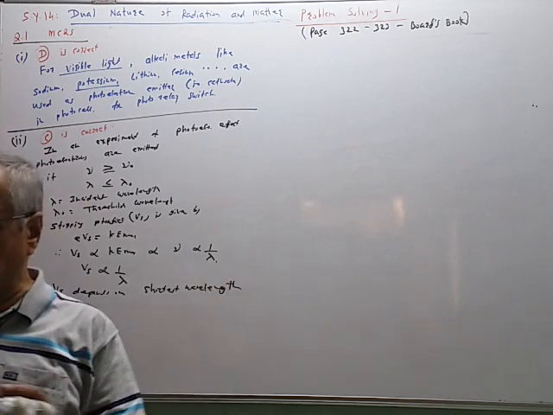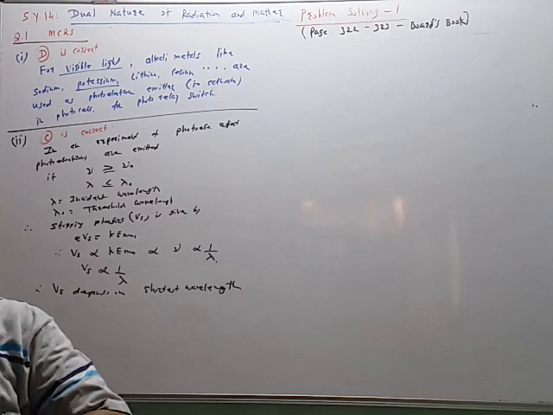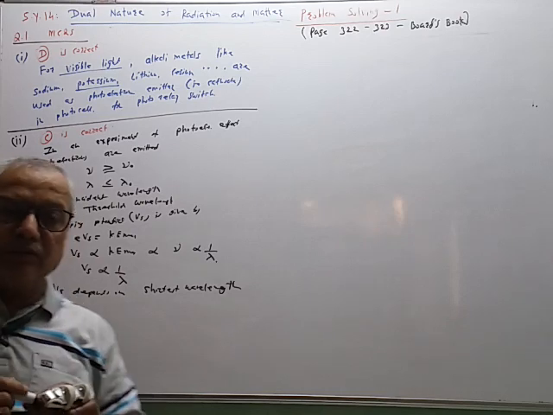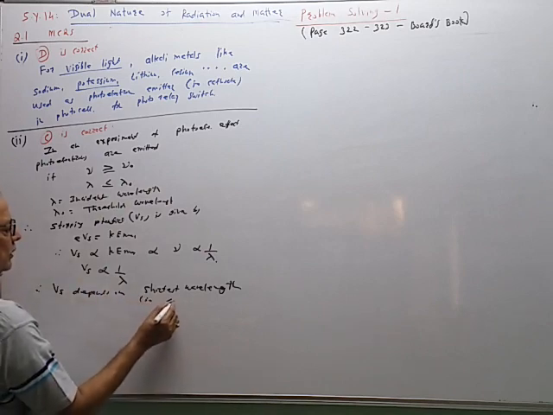Shortest wavelength. So the correct choice is C. The potential will depend upon the shortest wavelength. Shortest wavelength means less than, that is less than